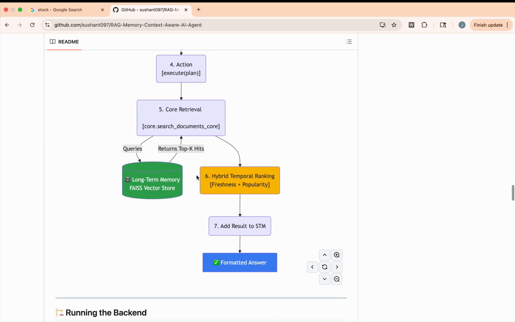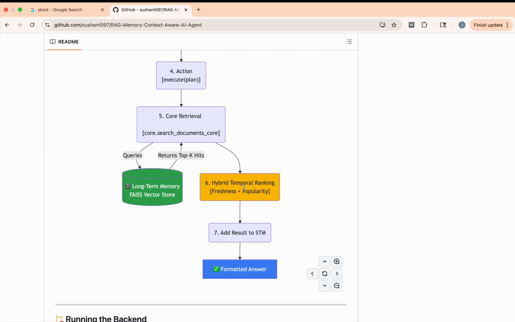Another important change in this project is that I added hybrid temporal ranking. So what it does is, for example, we visit different pages, right? And it sorts the pages based on how frequently some pages are visited, and, for example, whether that page was viewed recently or a long time ago. For example, a page viewed one month ago has a lower ranking than a page I am visiting today, right? So that's hybrid temporal ranking.